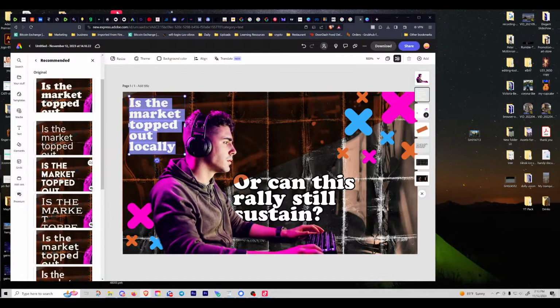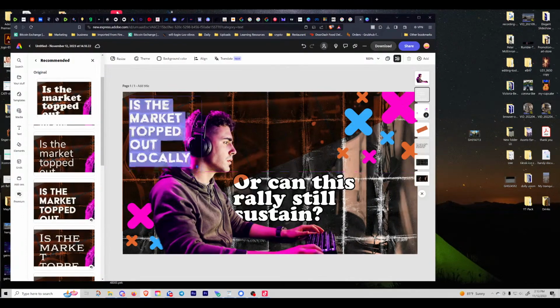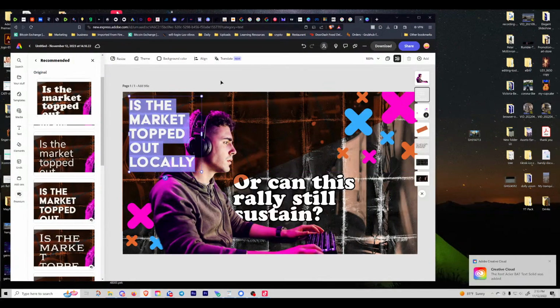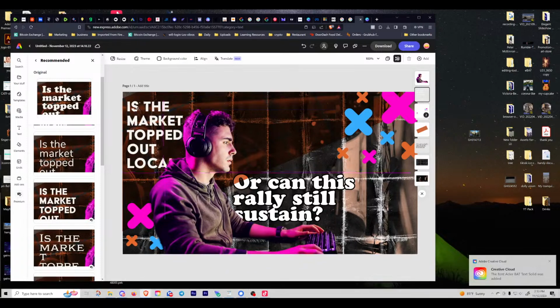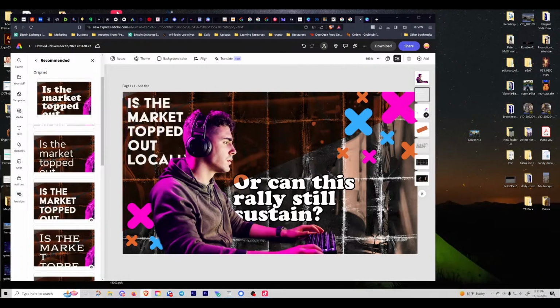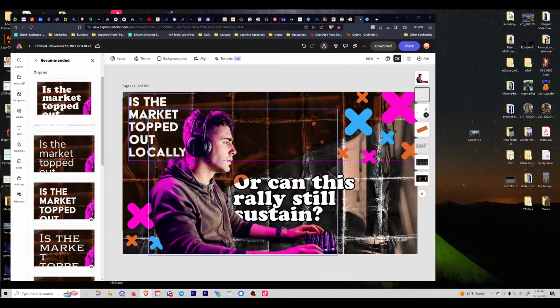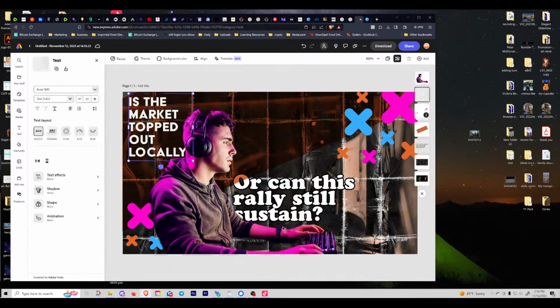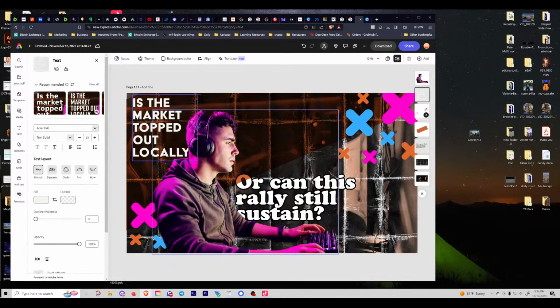And if the project you're making doesn't have a brand guideline, you can choose whatever you want. Keep that in mind, because you might want something that's easy to read quickly or something difficult. So as far as difficulty, I think this one looks pretty good. I like how it's hiding behind the person, so it's kind of layered, which is really cool. That's kind of attractive as far as thumbnails go.